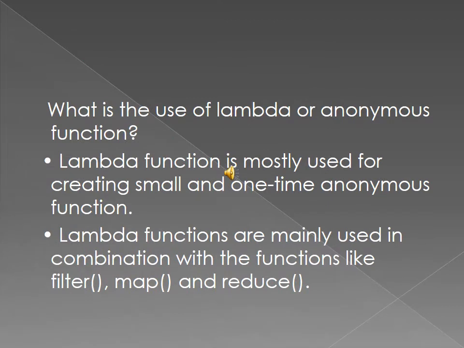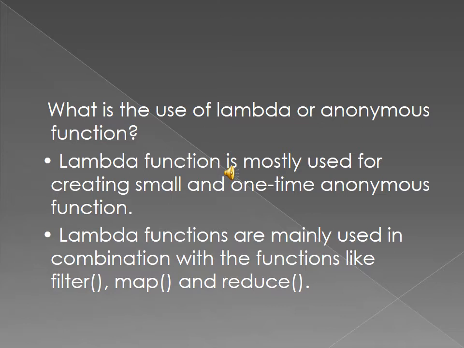What is the use of lambda or anonymous function? We know a lambda function means unnamed, without a name.